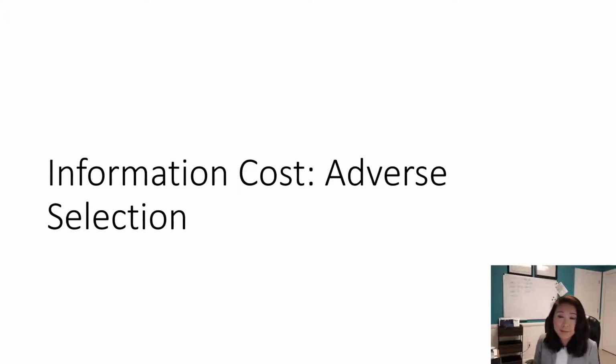So let's look at the first asymmetric information problem. This problem is facing all the financial intermediaries. As I said, we see the good side of financial intermediaries. It's great, we have a lot, but they are also facing problems that they have to solve. One of the big problems is the information cost, and one of the information costs is called adverse selection.